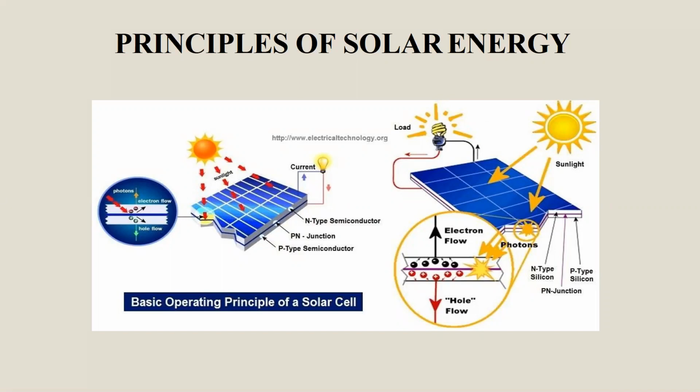This video will be shared in the active session, showing the working principle of the solar cell. We will check it out there: how the sunlight is going to fall, and how this PN junction system of the solar cell is going to generate the power. Here you can check it out. So these are the basic principles of solar energy, or the basic operating principle of the solar cell. Well, coming to the next slide.